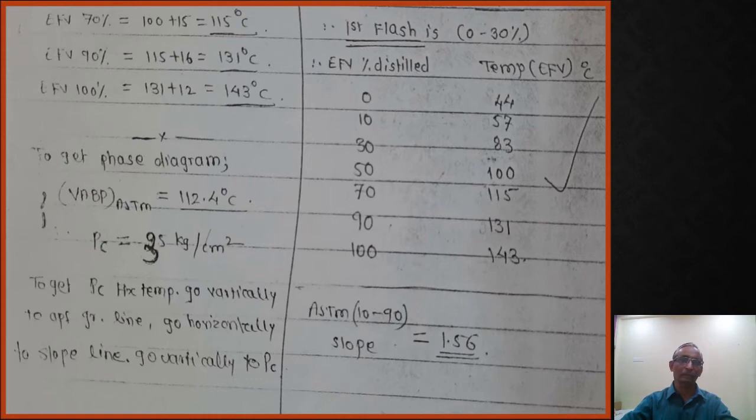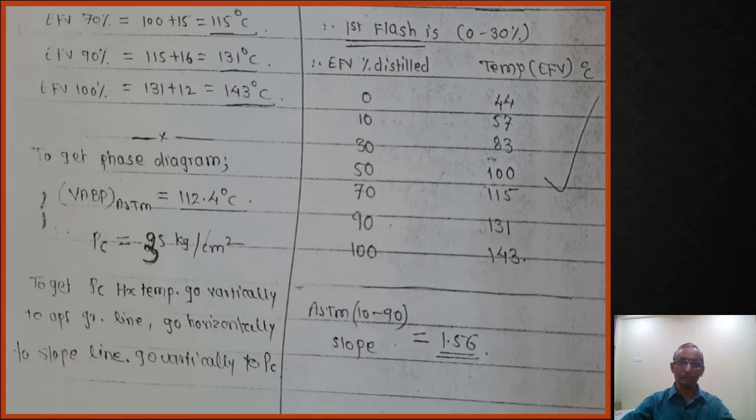So that is directly converted from the ASTM data which is given, which is available in the problem, and we consider that as the first flash. So that comes under 44, 0% and 100 degrees, 143. With the help of this particular EFP data, we are going to draw the phase diagram.